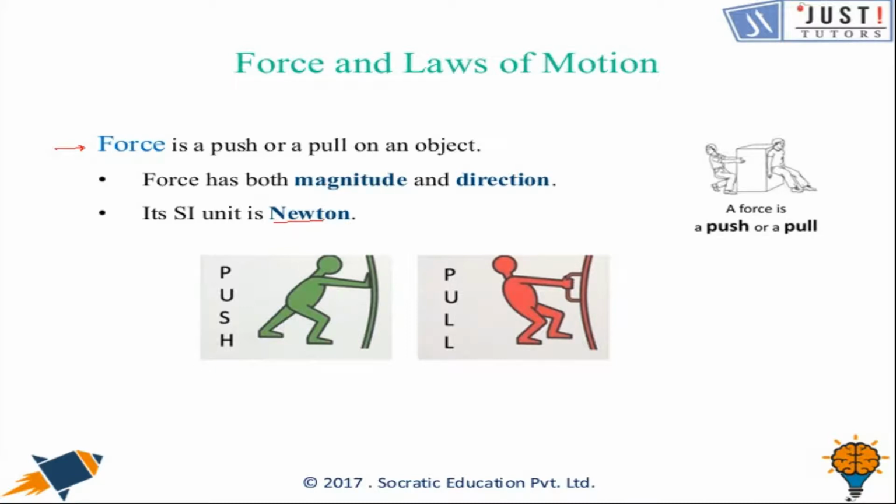Force can set a stationary object in motion, means it is force which can put an object which is at rest in motion. For example, kick a football and it gets moving. Another example, force can stop a body in motion. Let's say when we apply brakes of our car, it stops. Force can change the direction of an object already in motion, like the direction of a traveling football by kicking it again.